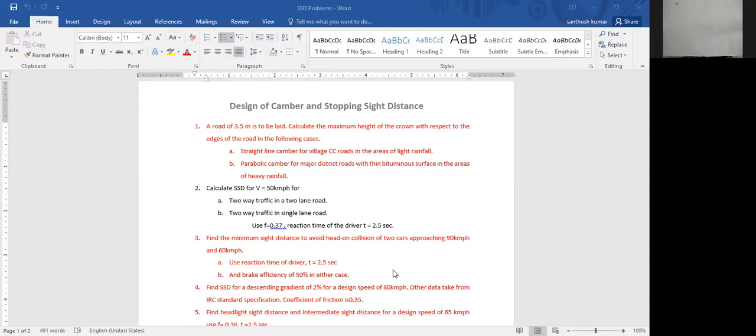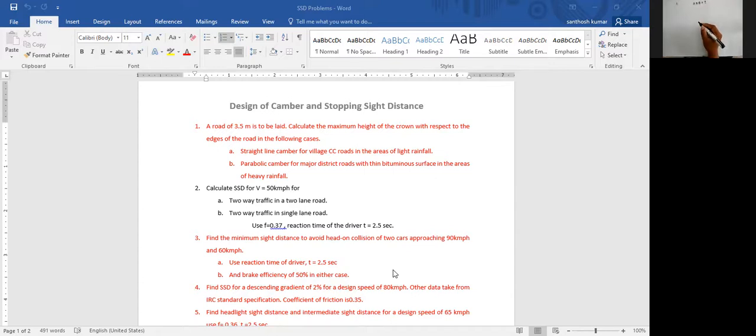Calculate stopping sight distance for speed V equal to 50 kmph. Very good. What is he asking us to calculate? He's asking us to calculate the stopping sight distance.